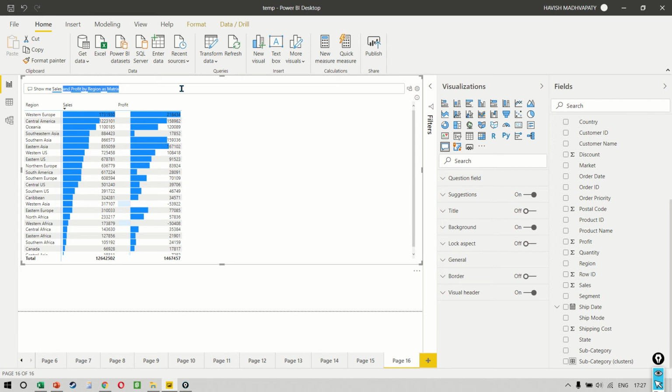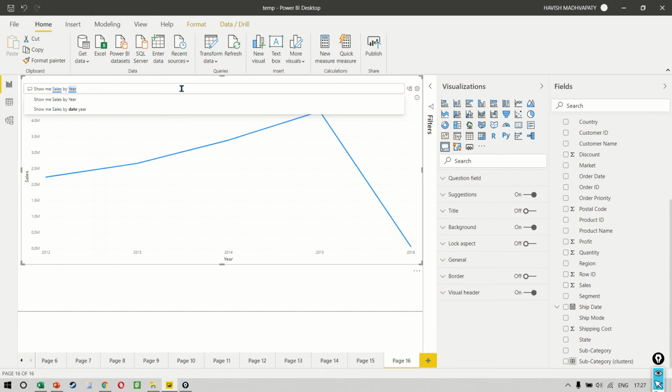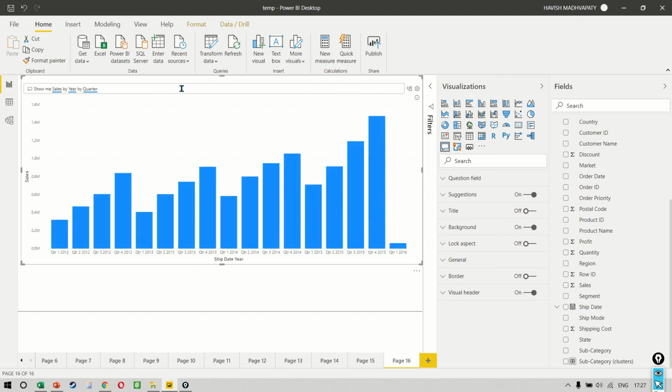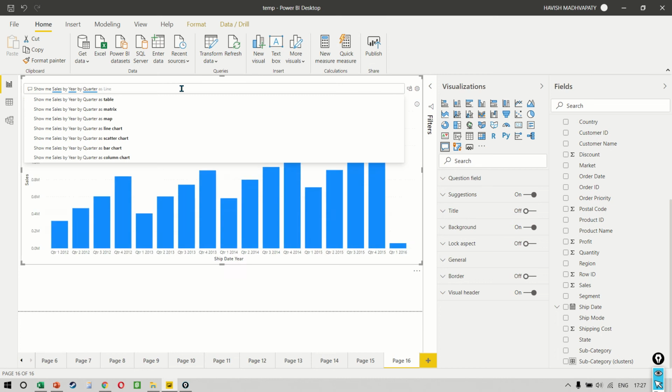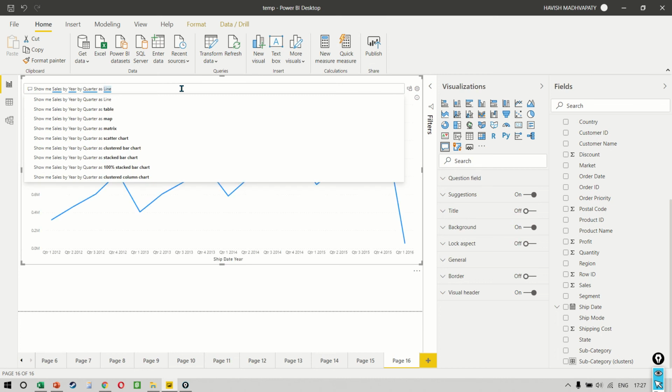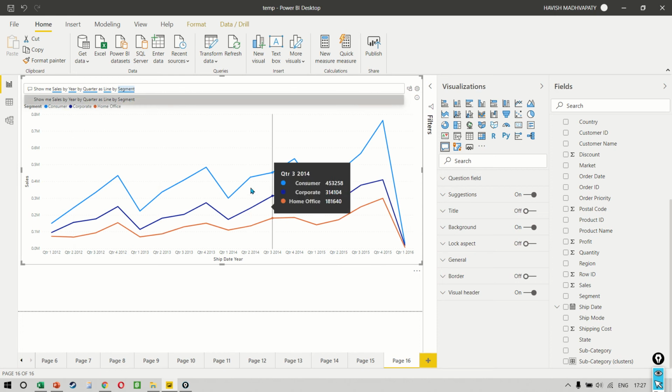If you want to make a line chart, we can say show me sales by year, by quarter, as a line. And if you say by segment, then it breaks this down into all the three segments that we have.